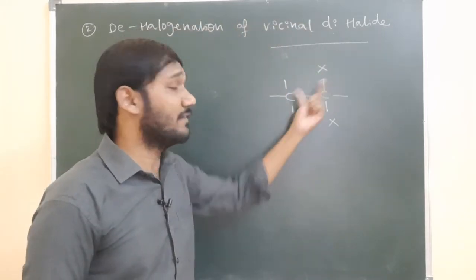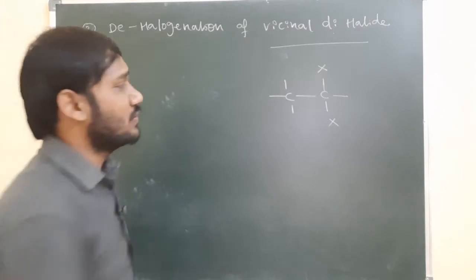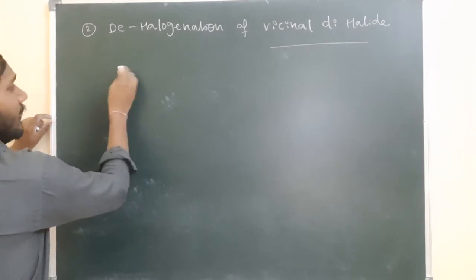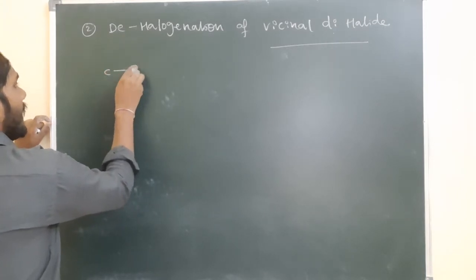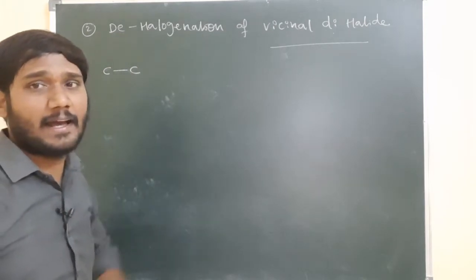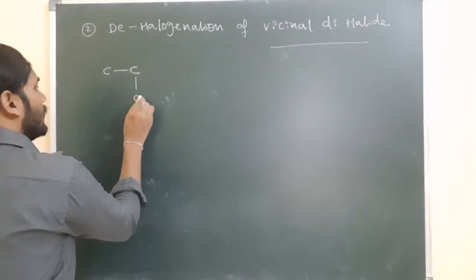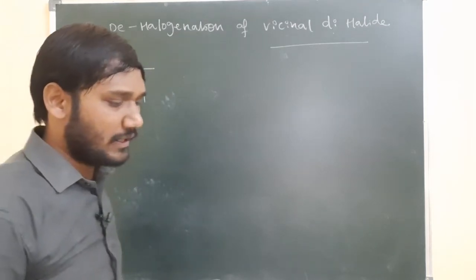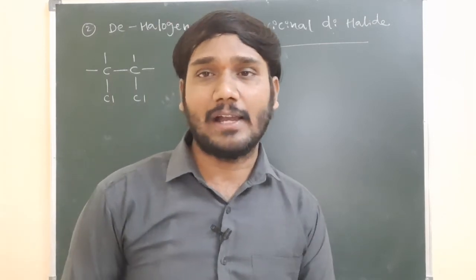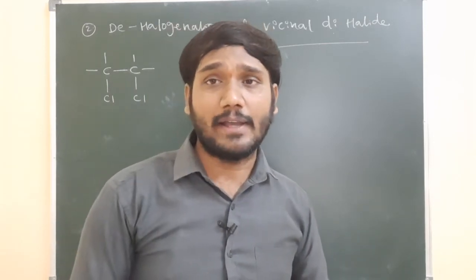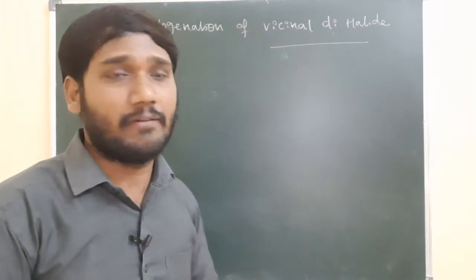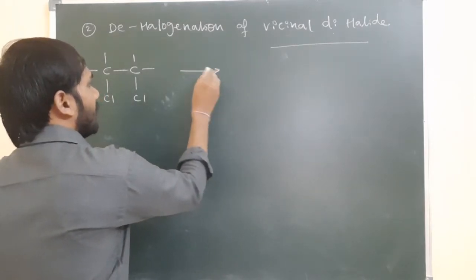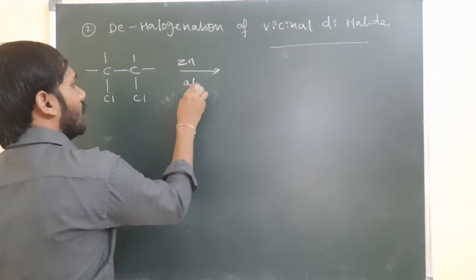So now we are taking the vicinal dihalide, for dehalogenation of vicinal dihalide. For that we are using zinc dust and ethanol, an alcoholic solution. What's the meaning of vicinal? Two halogens present on two neighboring carbons. I am taking chlorines, because fluorines and iodines are used very rarely. Fluorine is very vigorous in reaction. Iodine is very slow, and at the same time it is a reversible reaction. So always we give more priority to bromine and chlorine. I am taking chlorine in this case and reacting with zinc dust in the presence of alcohol.